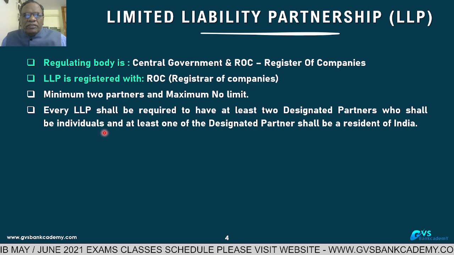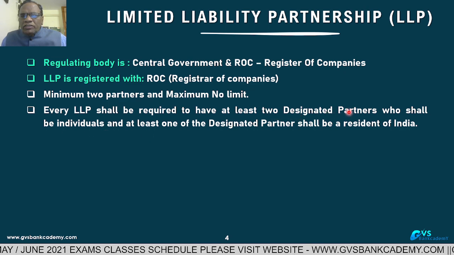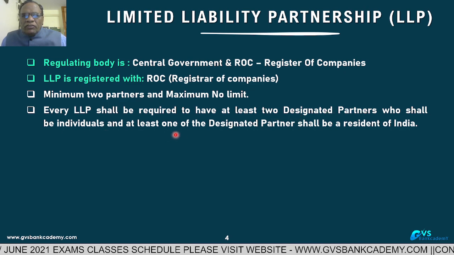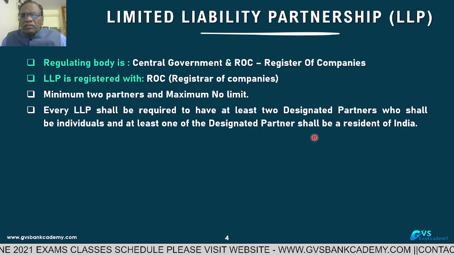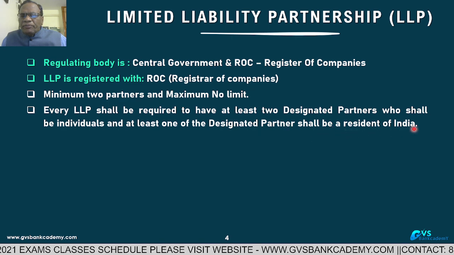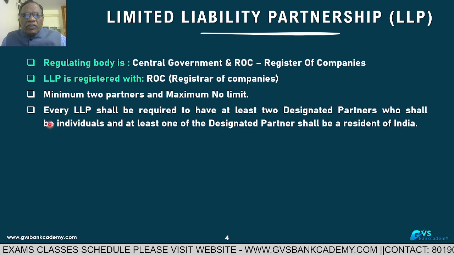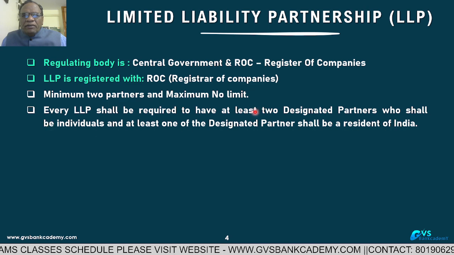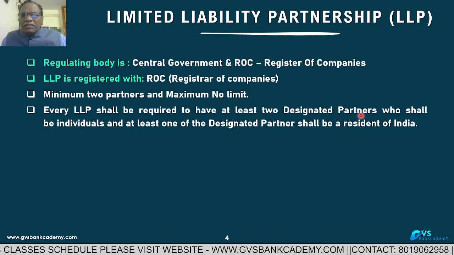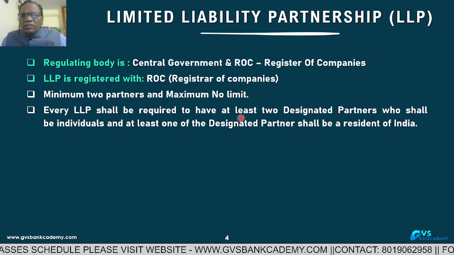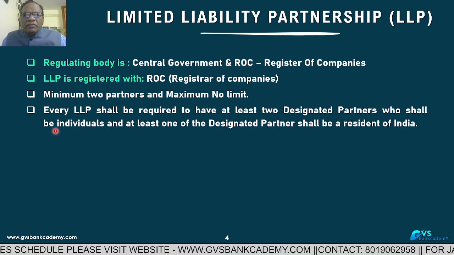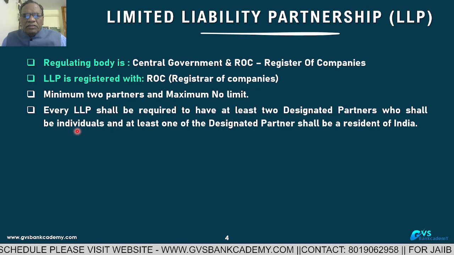First point. Second point, out of these 2 designated partners, at least one of the designated partners shall be a resident in India. This wording is very complicated. How many designated partners are required? 2. And these 2 must be individuals. Second point.